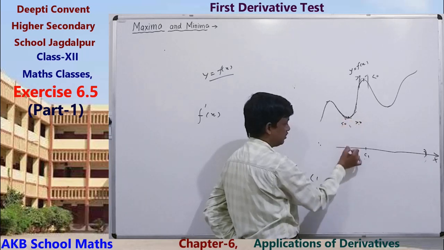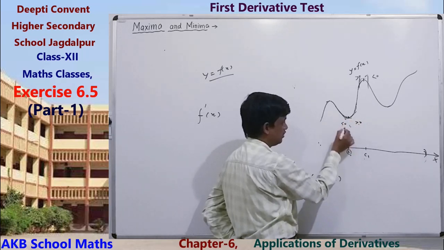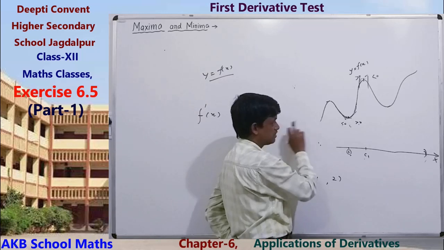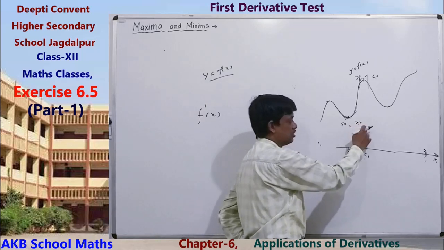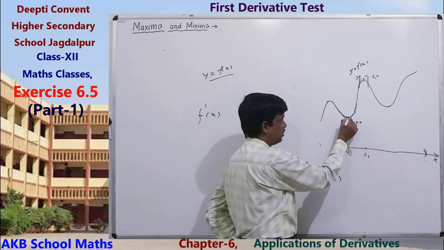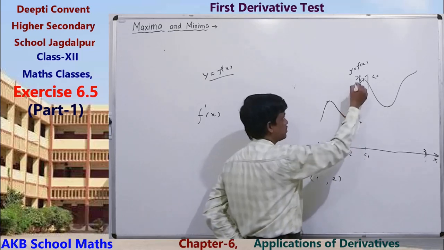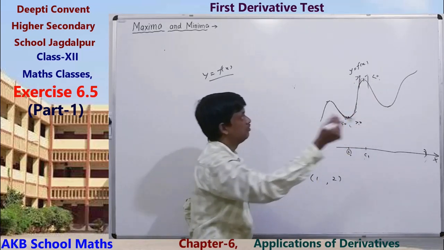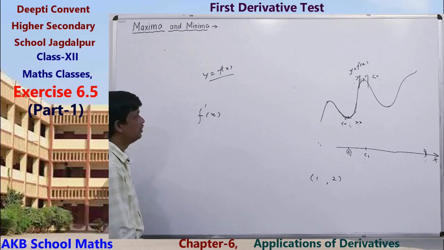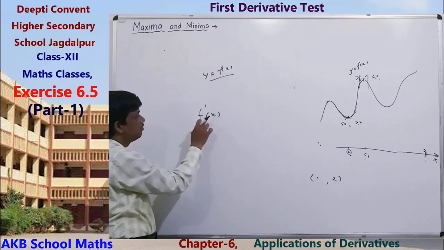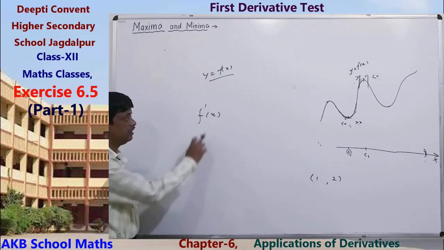If derivative changes sign, negative to positive, then at this point will be minimum. If positive to negative, then will be maximum.